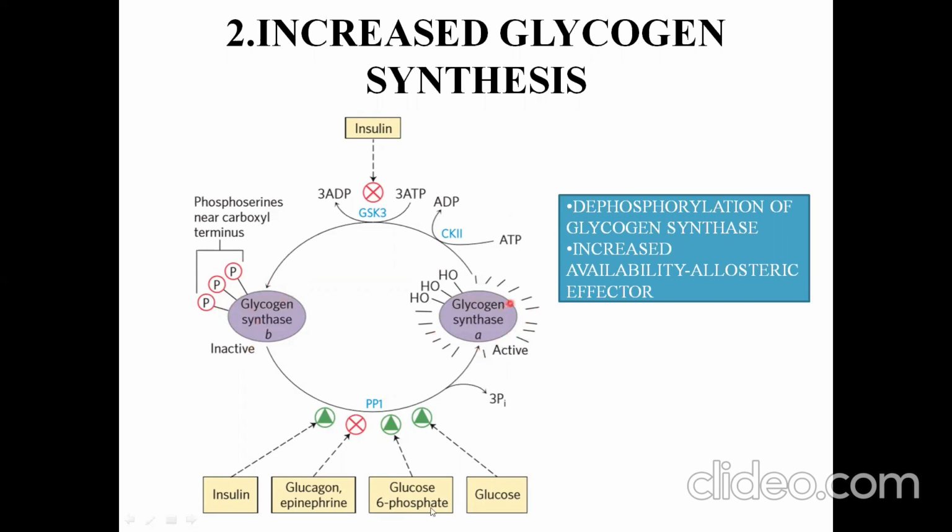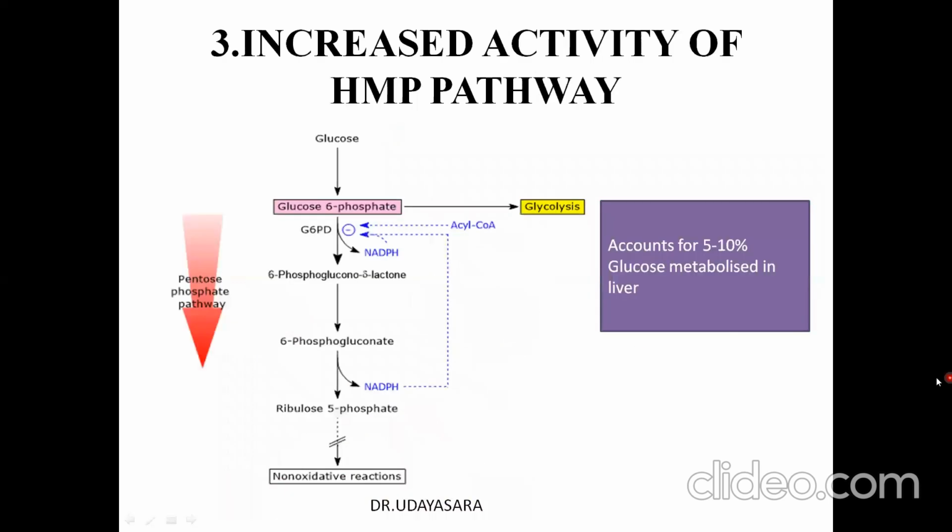So the action of glucose 6-phosphate is either by allosteric activation or covalent modification. Also, there is increased activity of the HMP pathway. Increased glucose favors glycolysis, increased glucose 6-phosphate, along with the utilization of NADPH for lipogenesis, favors the HMP pathway. This HMP pathway will account for 5 to 10% of the glucose metabolized in the liver.